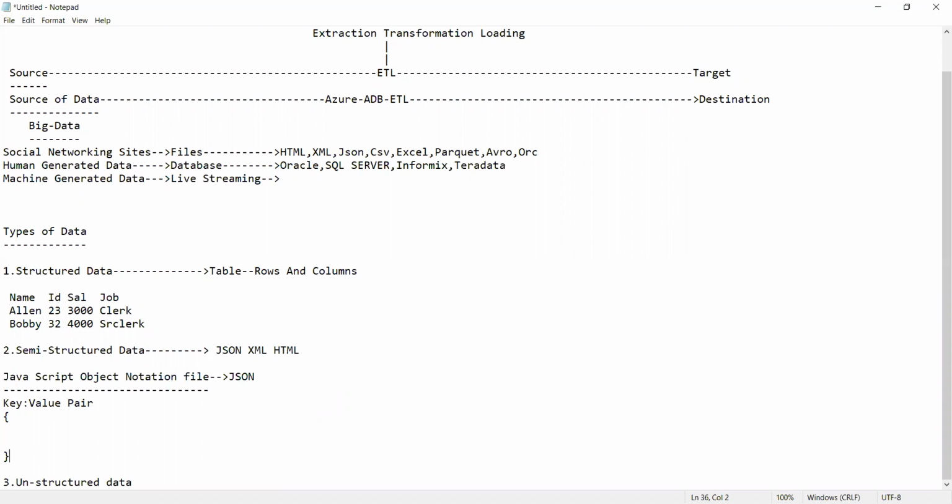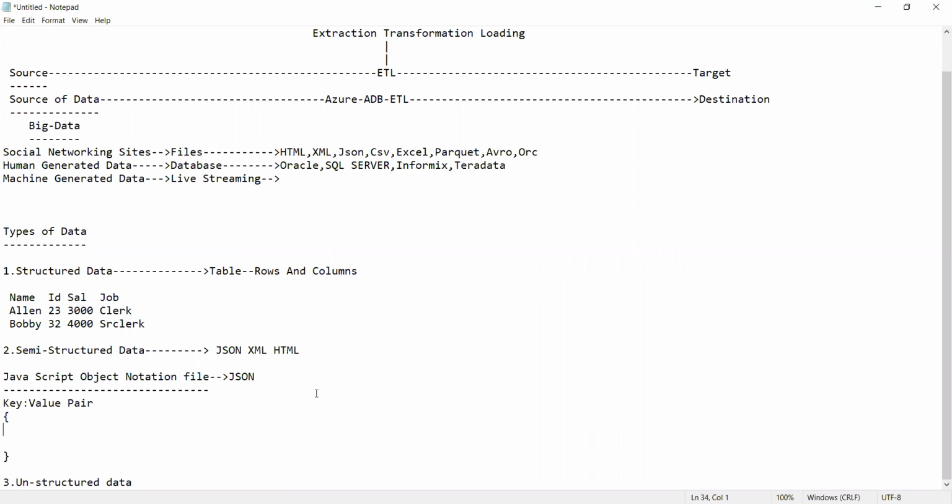Concentrate, all of you. This is a very important file which you will require when you work tomorrow. So this is the opening curly brace and this is the closing curly brace. Getting my point? Opening curly brace and closing curly brace. That's it. Now here in this, I have it here.